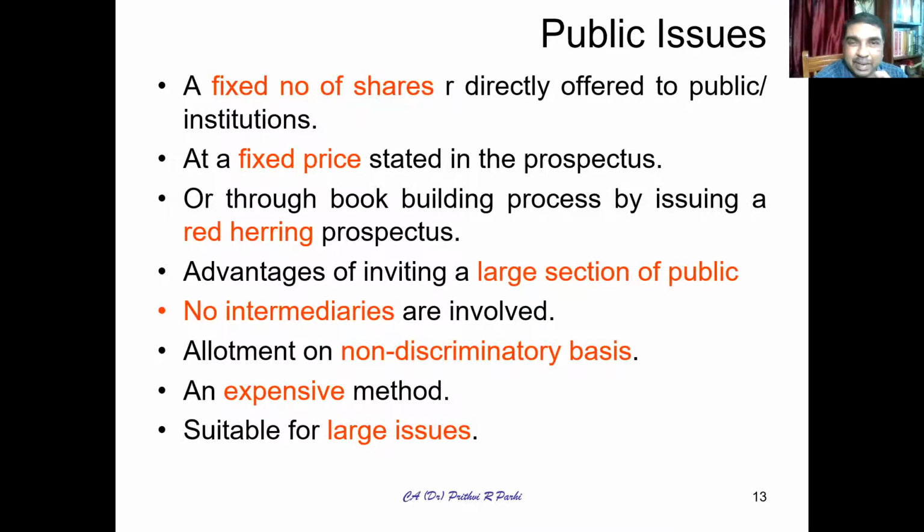Then the book runner will maintain a running book of how many shares are offered for subscription at what price. When the maximum shares are offered at the maximum price, the company will freeze that. That is the process. Got some idea?